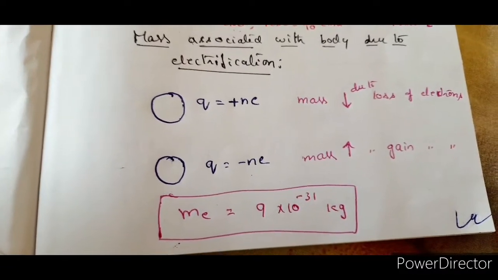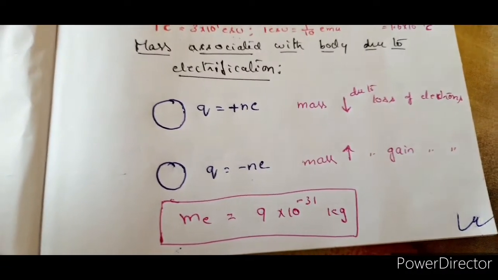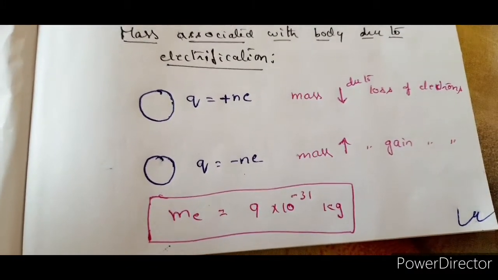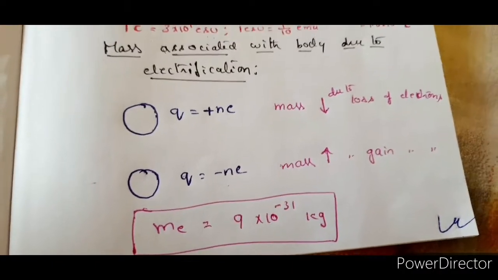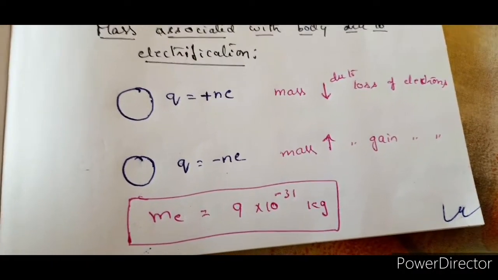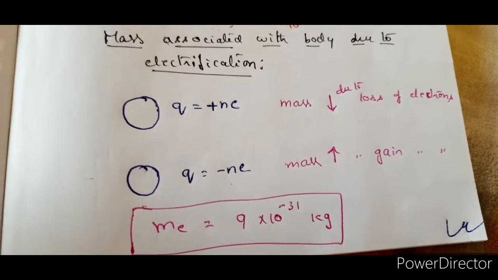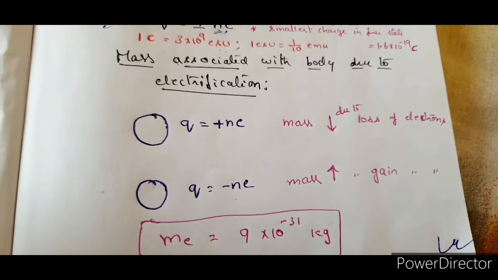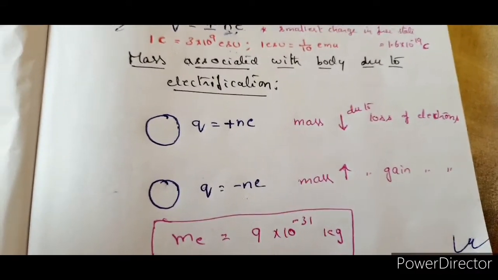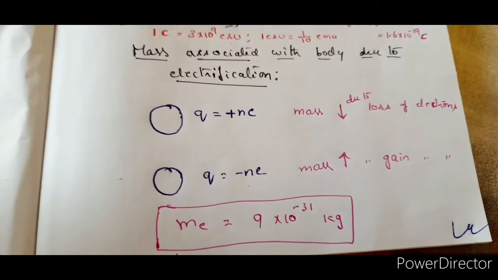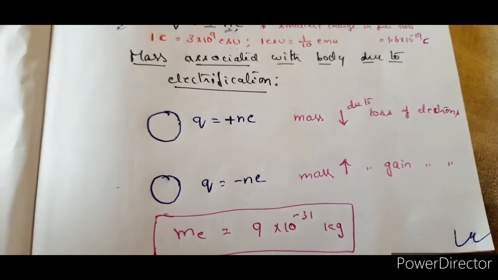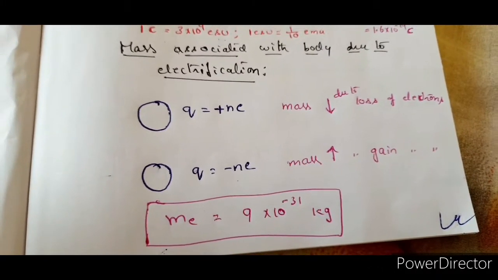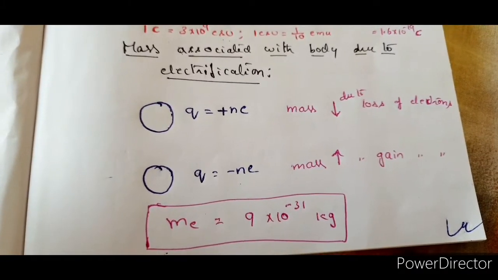Now don't say that after charging it is weighing so heavily that we couldn't hold it. No, it is not like that. It is not in grams and kgs that we measure how much the mass is increased. It's a very, very minute mass. The mass of an electron is 9 into 10 power minus 31 kg. So minute, so negligible. So we talk about all these things at microscopic levels, not at macroscopic levels. Please make a note that charge always exists only with mass. Thus, by giving excess electrons, mass is increased. By removing electrons, mass is decreased.